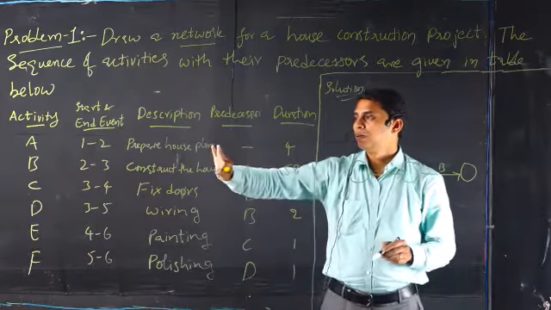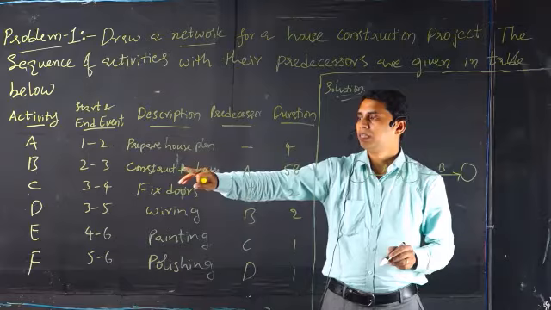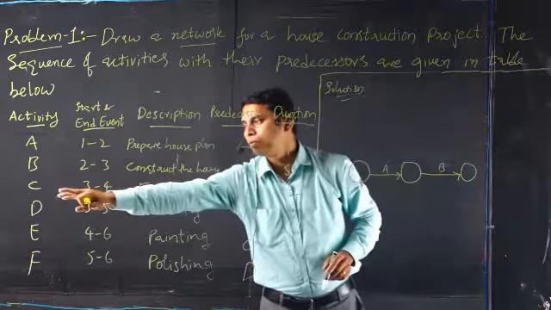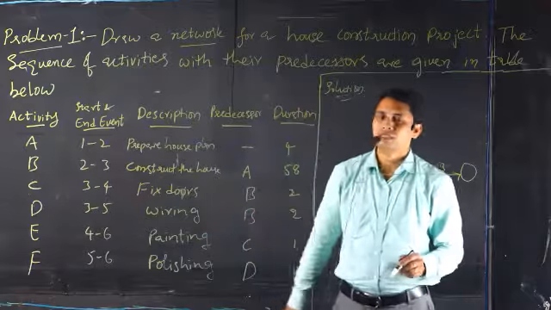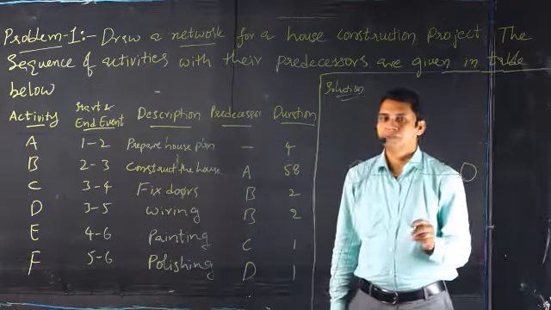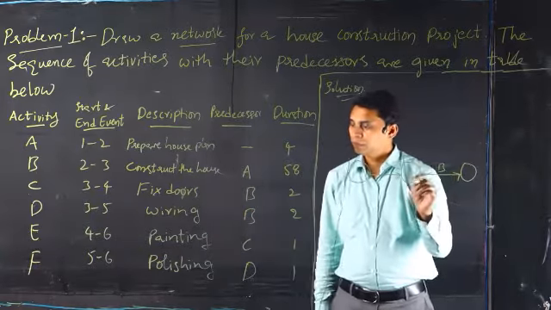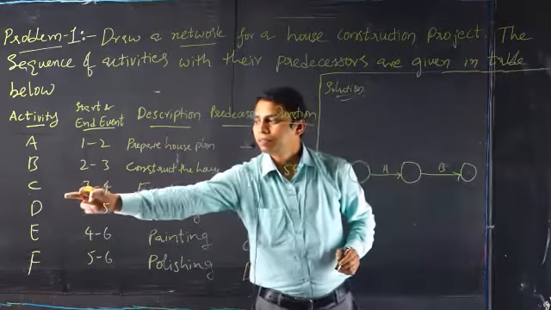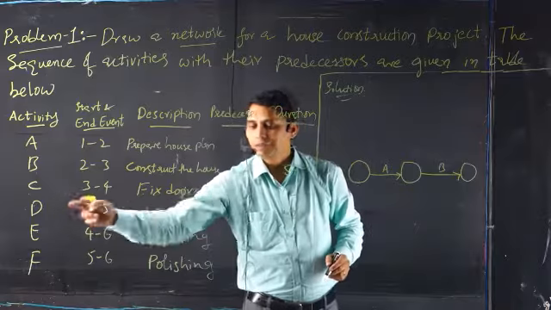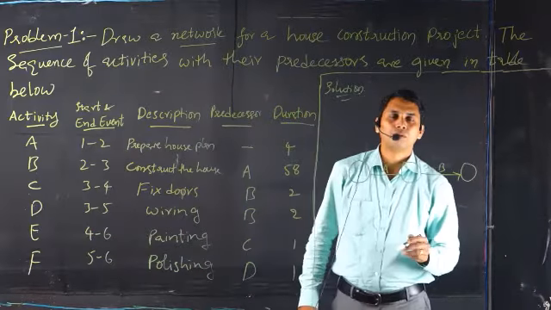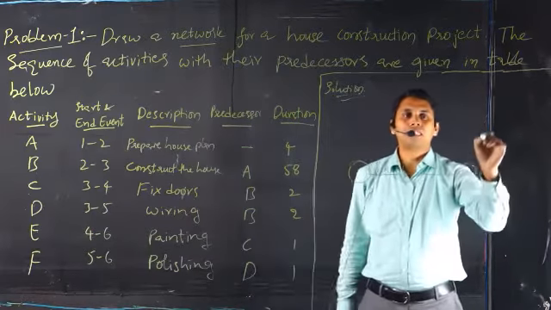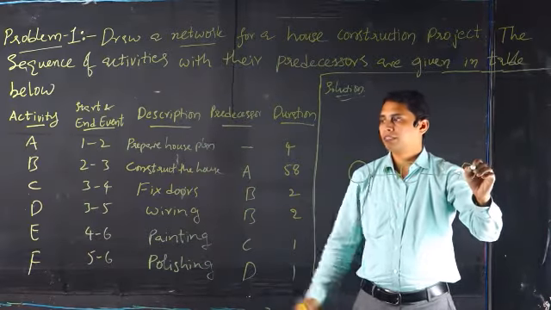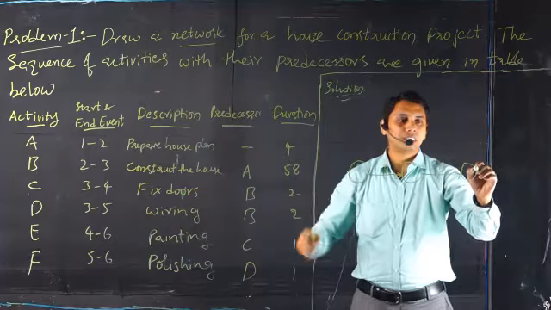And then for activity C, again the predecessor is B. For the C activity the predecessor is B, and D activity also has predecessor B. So it means there are two activities that are initiating from this particular activity B. So now let's write activity C first.